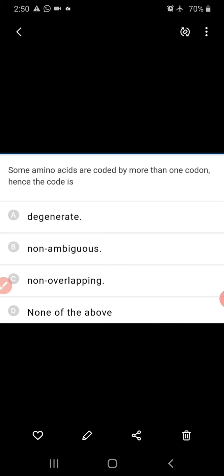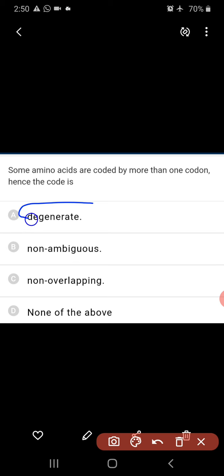Some amino acids are coded by more than one codon, hence the code is degenerate. The coding codons are 61 and the amino acids being coded are 20. Hence, some amino acids are coded by more than one codon and that property is said to be degenerate. Code is degenerate because some amino acids are coded by more than one codon.